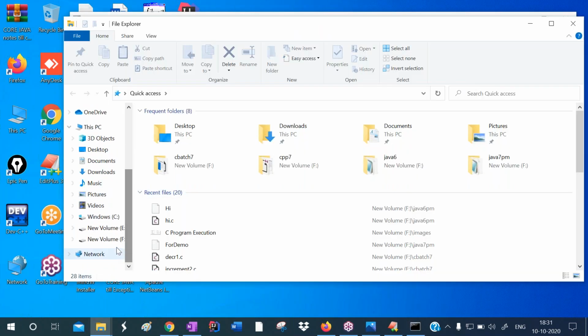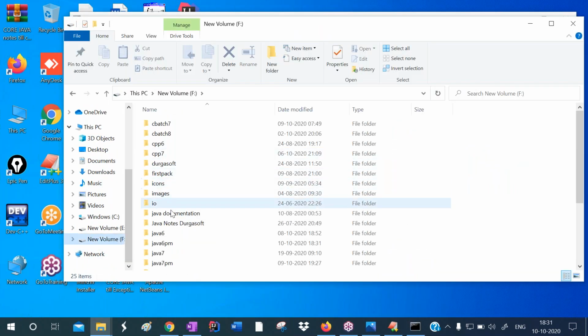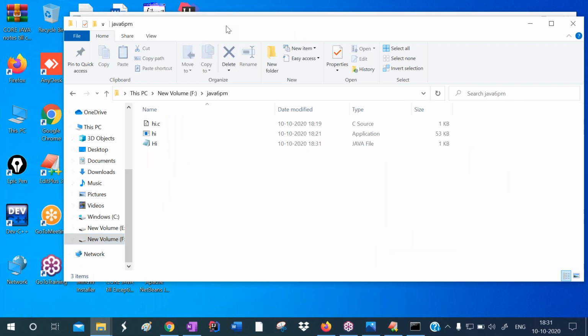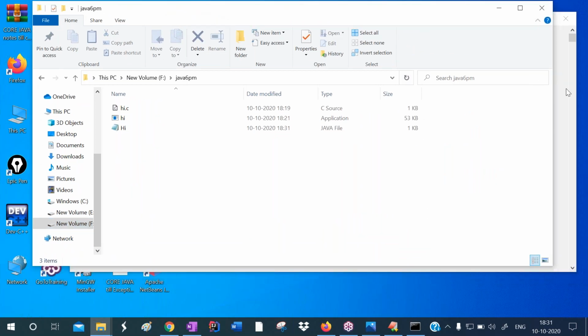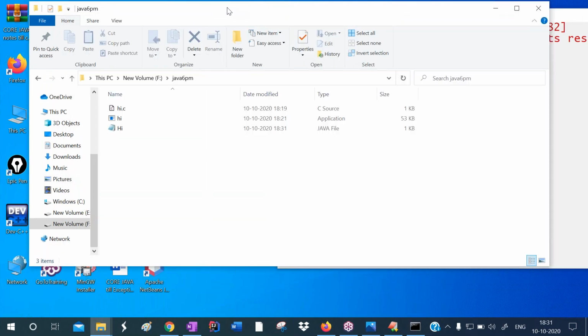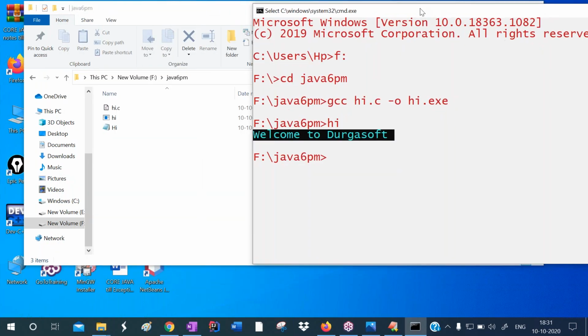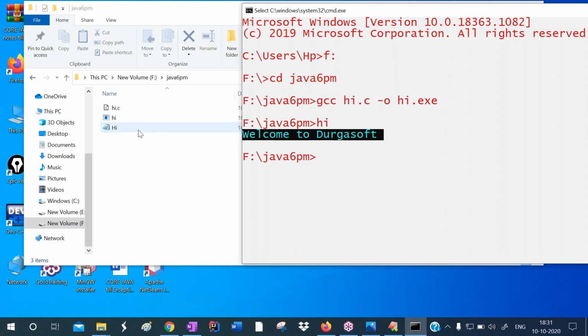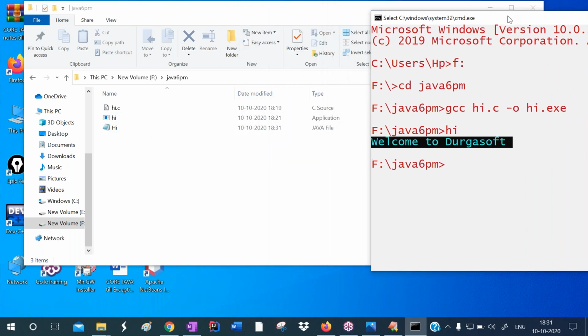I'm opening our folder Java 6 PM. Observe carefully here. In the background, how many files are there? Three files are there. This is our Java source code file. This is the C source code and C exe file, which we just created. And this one is the Java file, the Java source code file.